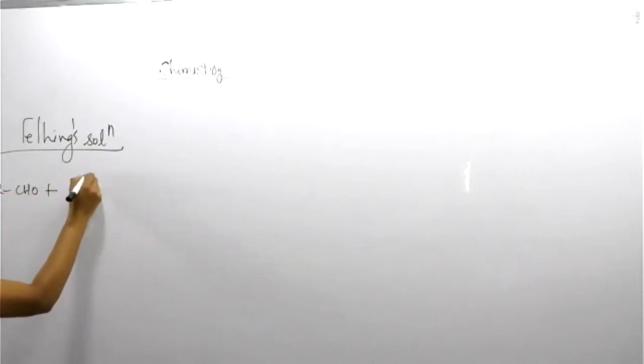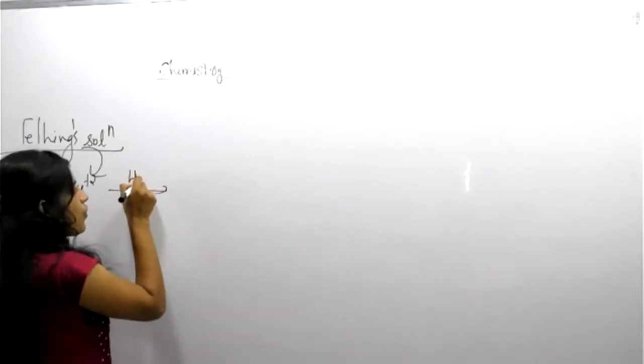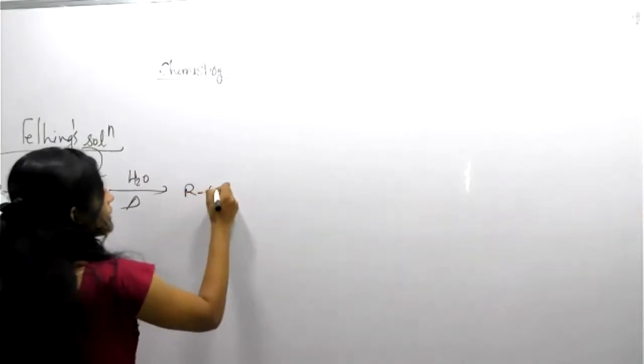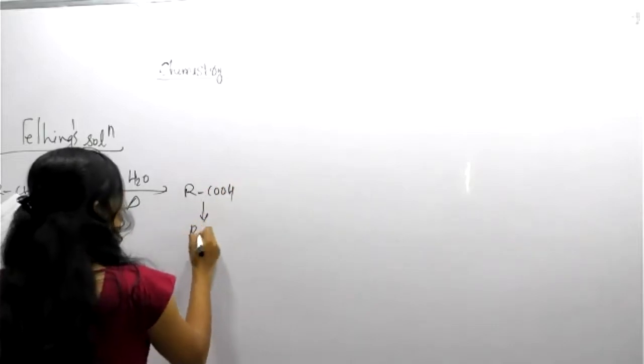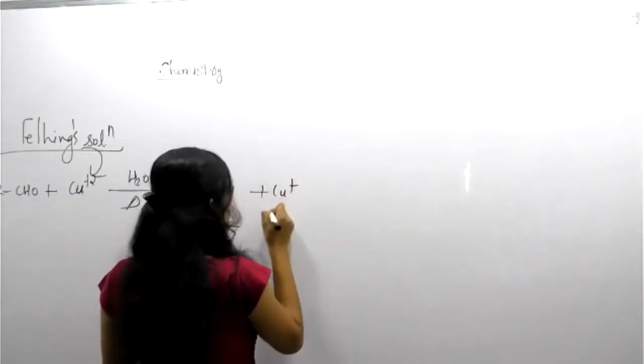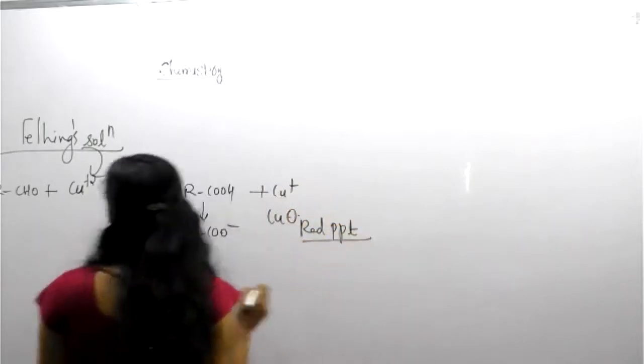Copper-related solution: RCHO, again the aldehyde, with the copper ion from the Fehling solution. That much is enough, no need to study more. Copper ion in the presence of H2O, and we provide some heat. It converts to RCOOH, or the acid ion, hydrogen removed, plus Cu2O. So it will show a red precipitate. Same procedure.